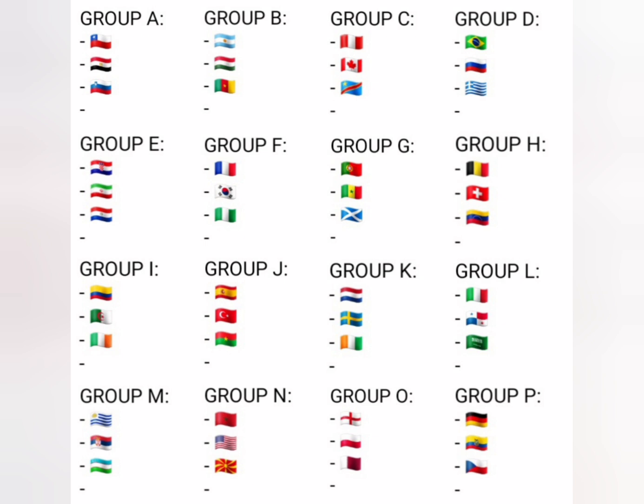In Group M we have Uruguay, Serbia and Uzbekistan. In Group N, Morocco, USA and North Macedonia. In Group O it's England, Poland and Qatar. And finally in Group P it's Germany, Ecuador and Czechia.